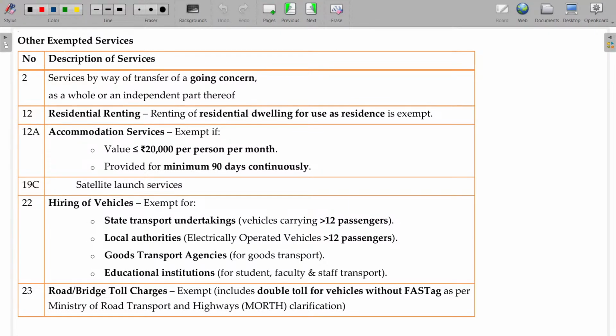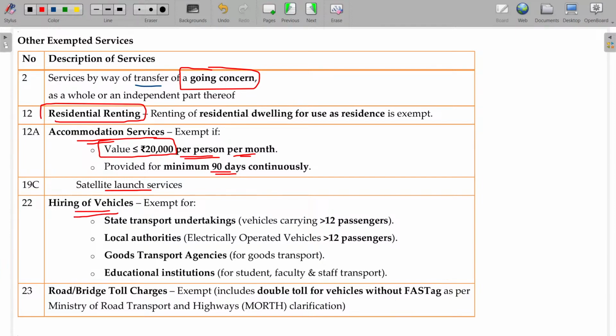Some other exempted services are there. If you are transferring your business as a going concern, GST will not be applicable. If you are renting a house property for residential dwelling, not subject to GST. Accommodation services where the value is less than or equal to 20,000 rupees per person per month, provided for a minimum of 90 days continuously, GST will not be leviable. Satellite launch services, SLV, will not be taxable.